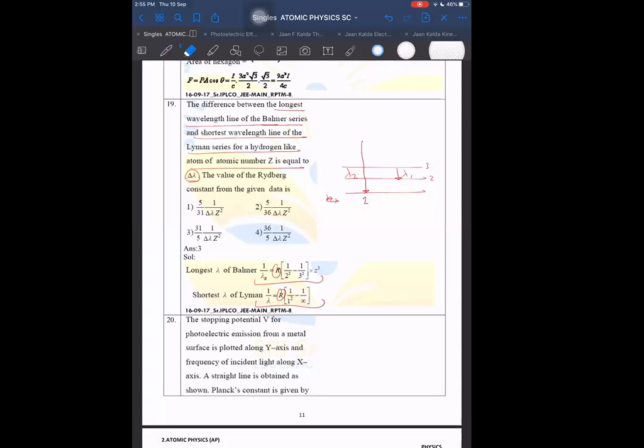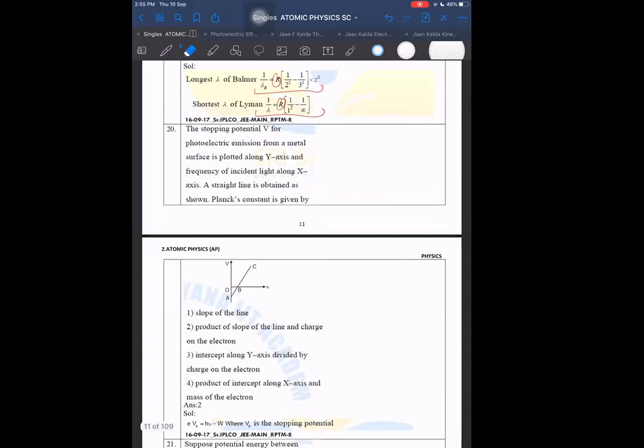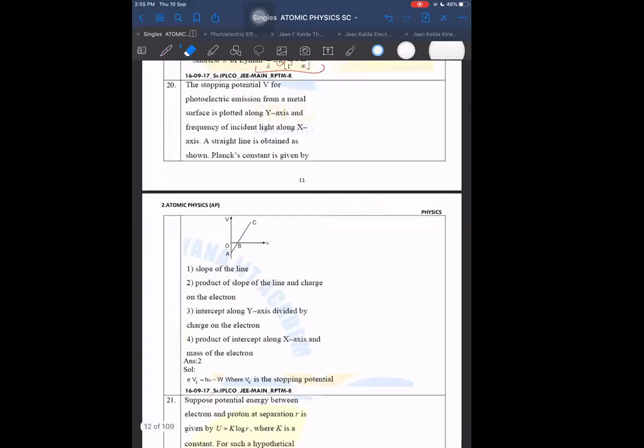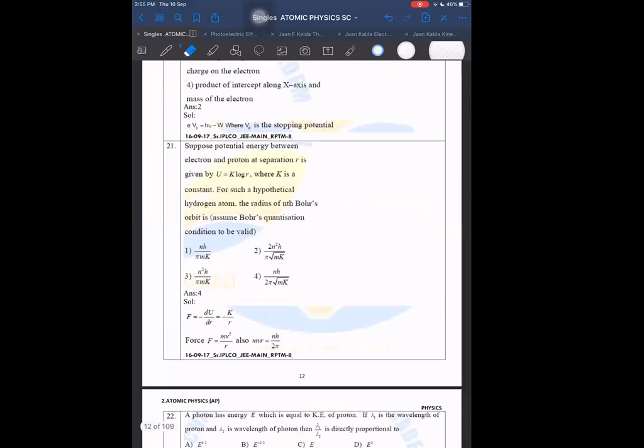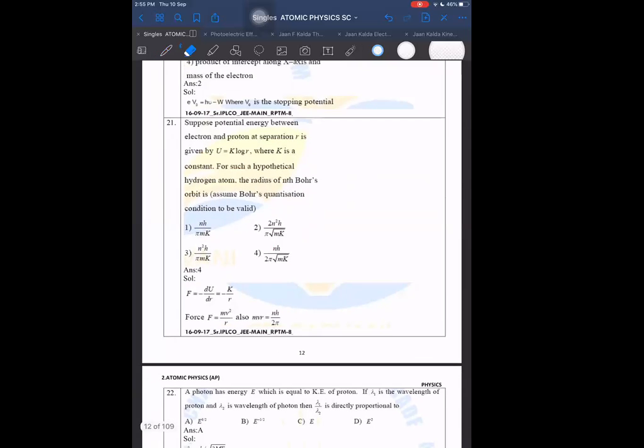Question number 20, stopping potential V for the photoelectric emission, not required. Question 21 is a hypothetical potential energy based question. These are also there. So the idea is again the same. That equation will not change: F is equal to mv square by r. But here F will change. F will not be G m1 m2 by r square; F will be minus dU by dr, minus of del U by del r. But other things are exactly the same procedure, no difference at all.